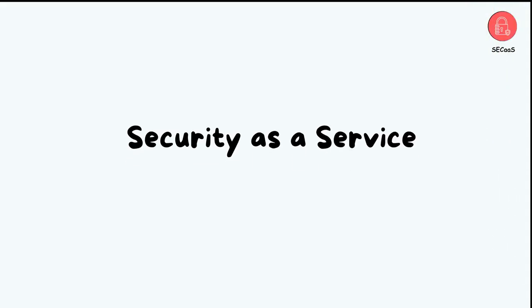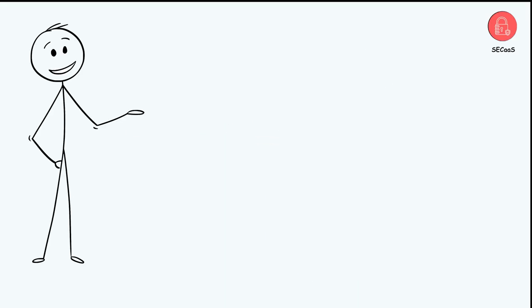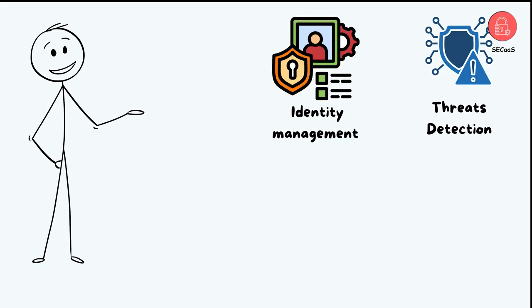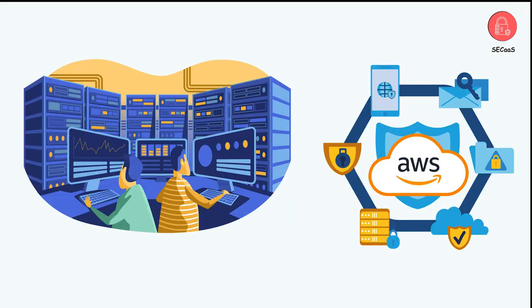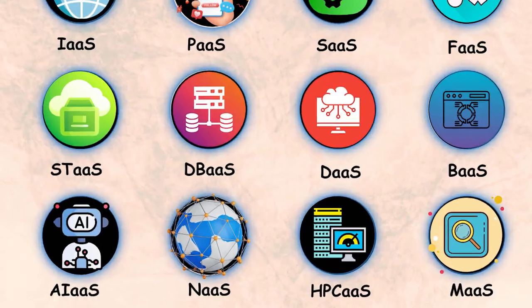SECaaS, or Security as a Service, delivers comprehensive security capabilities through the cloud. These services typically include threat detection and prevention, identity management, data loss prevention, encryption, and compliance monitoring, and SecOps. Providers continuously update their systems against the latest threats, providing better protection than many organizations could achieve independently.